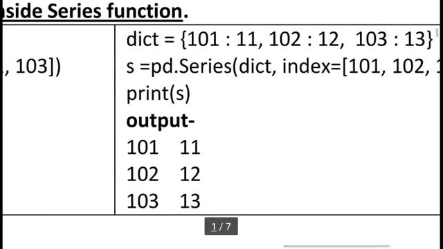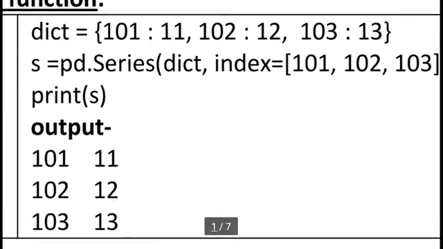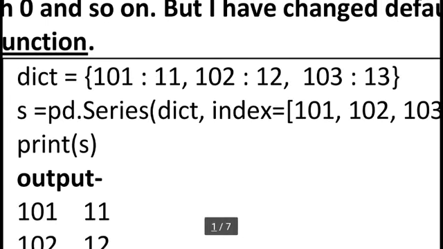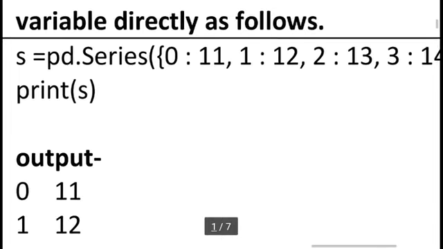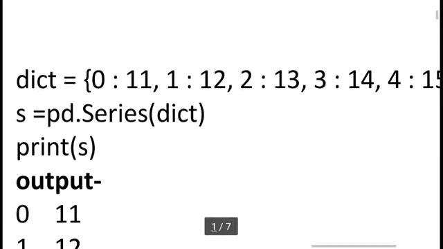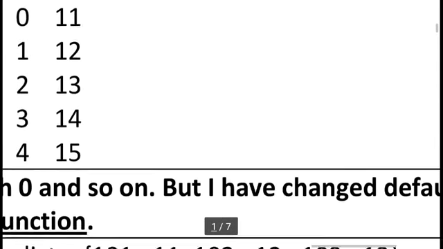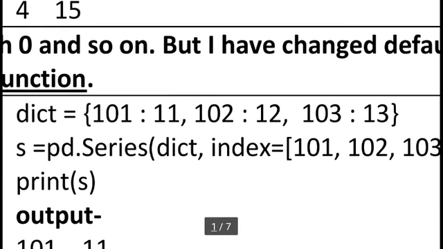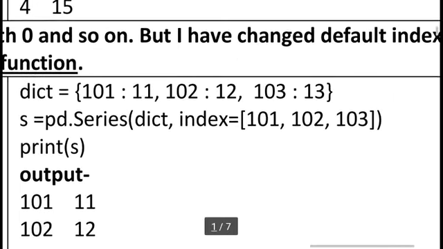The last thing is dictionary. Here you can see dictionary is equal to, last time I was using a dictionary, 0 colon 11, 1 colon 12. This is the default index, but here I am using 101 as key colon 11 comma 102 colon 12. So instead of the default index, we can use our choice of index: 101 colon 11, 102 colon 12, 103 colon 13, and s is equal to pd.Series.